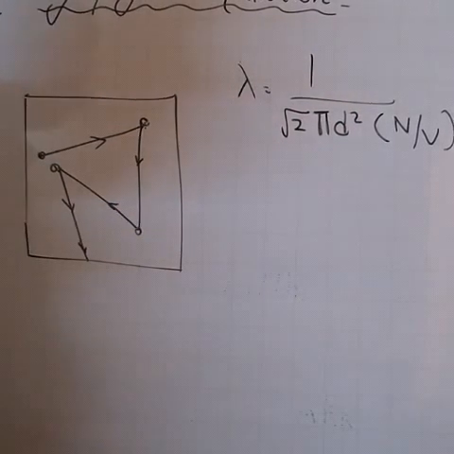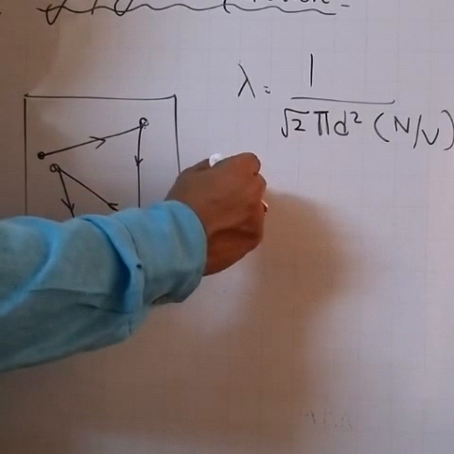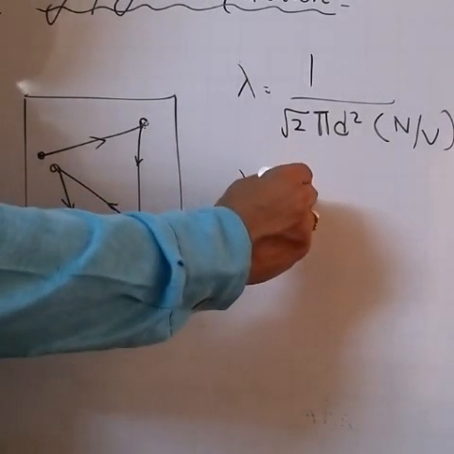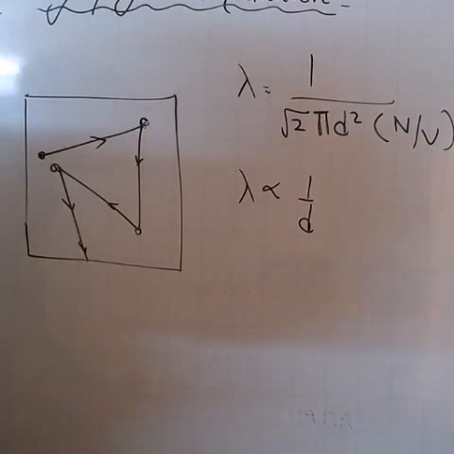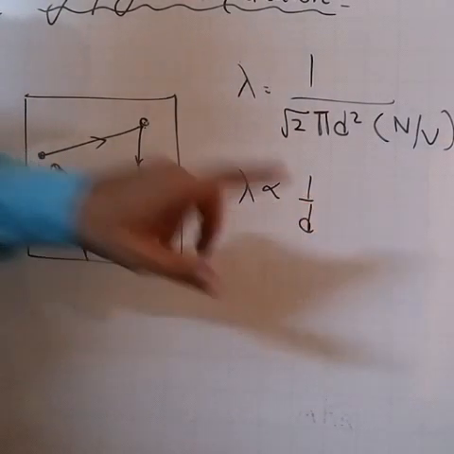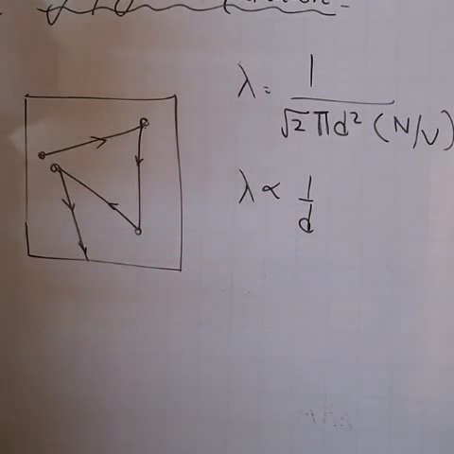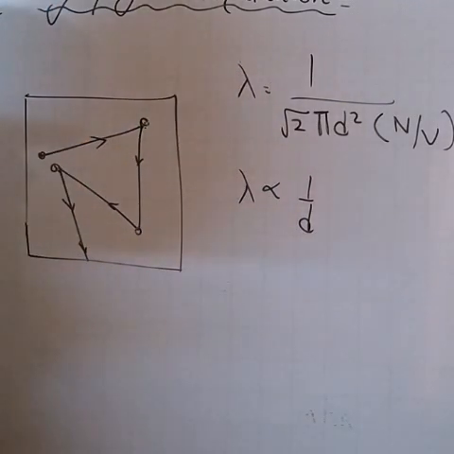Second, the mean free path is inversely proportional to the diameter of the gas molecule. Okay, larger the gas molecule, more is the chance of collision, and less will be the mean free path. Understood? So lambda is inversely proportional to the square of the diameter.